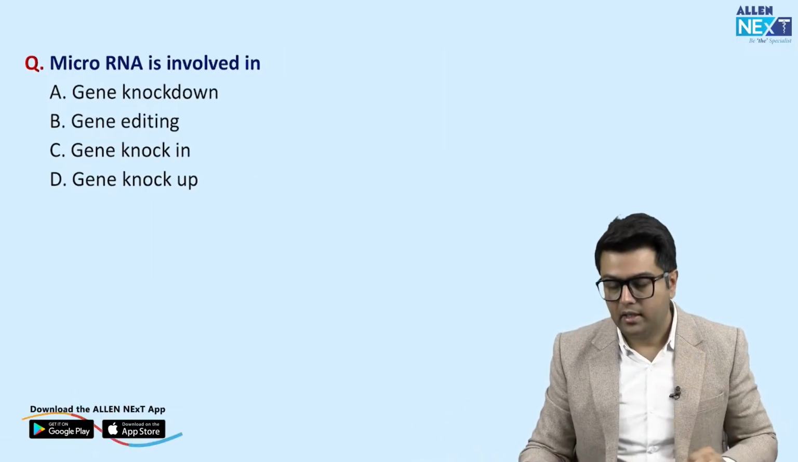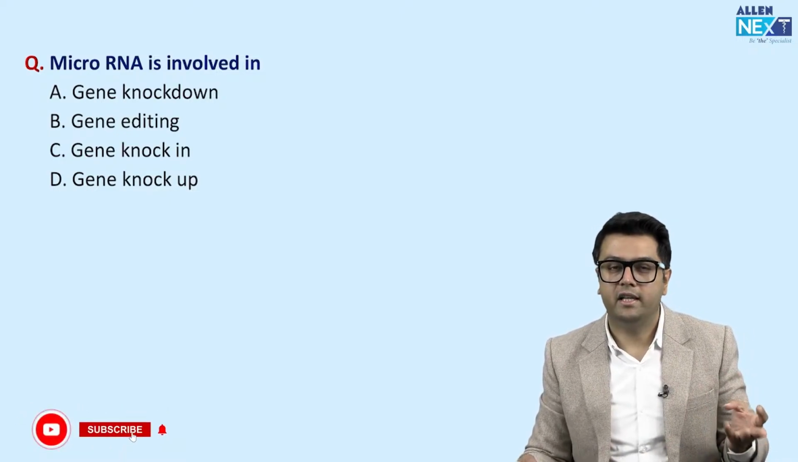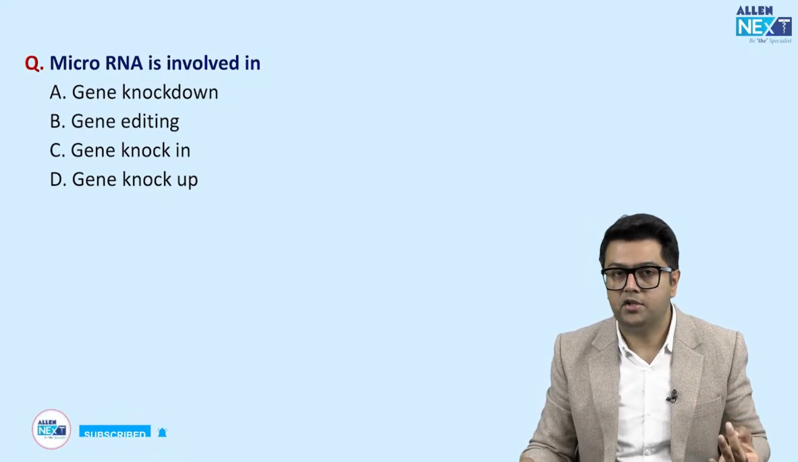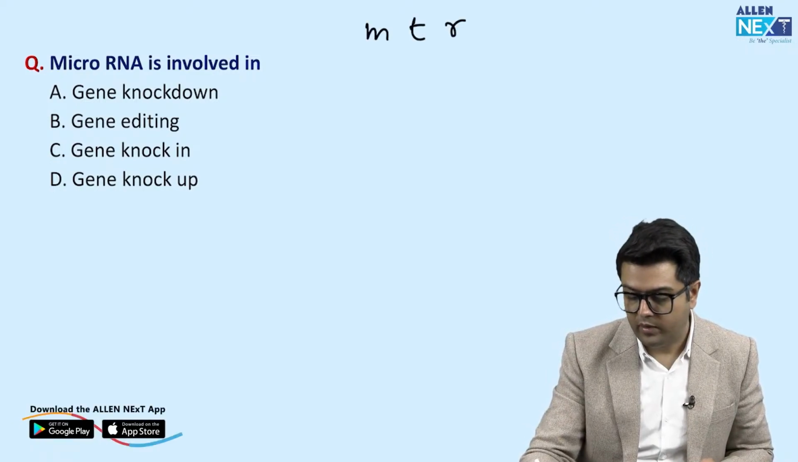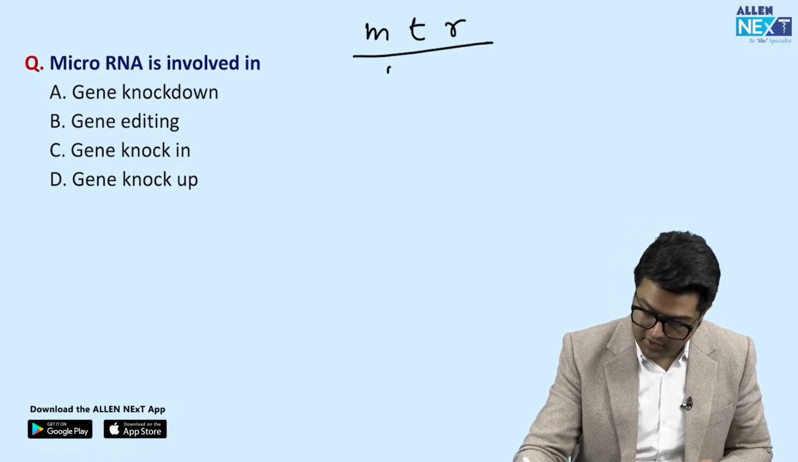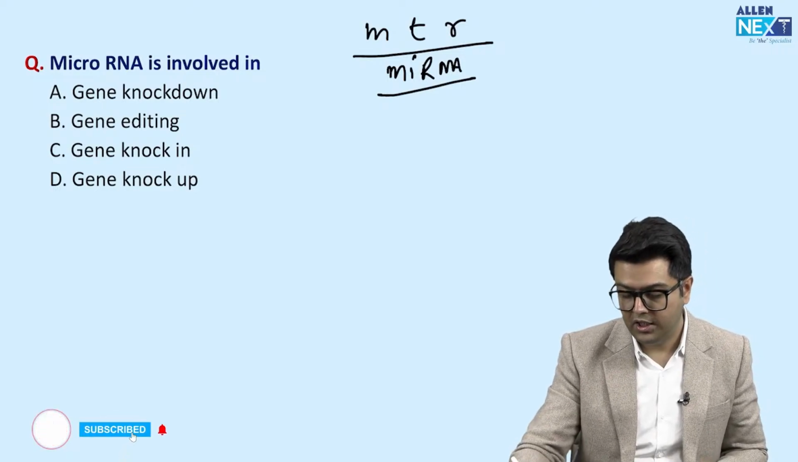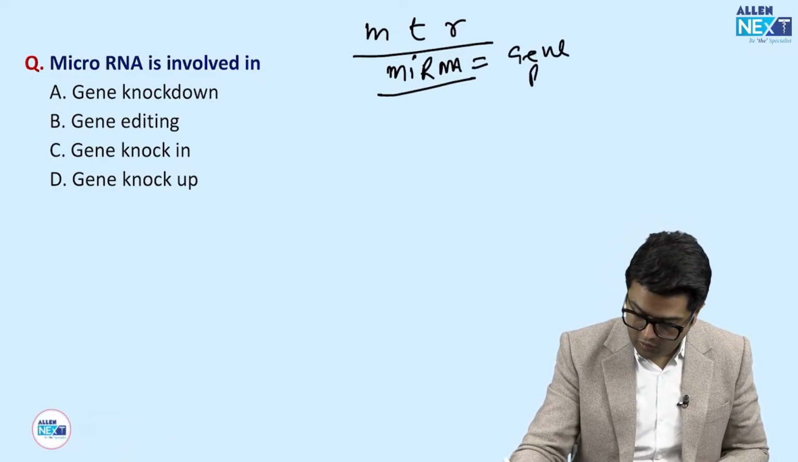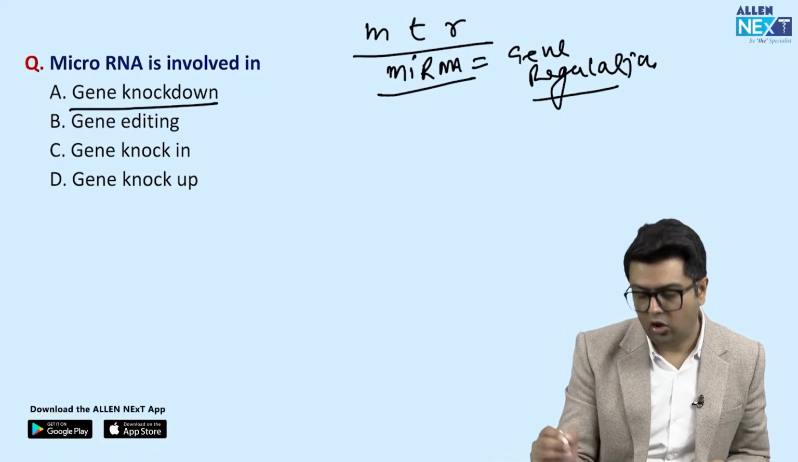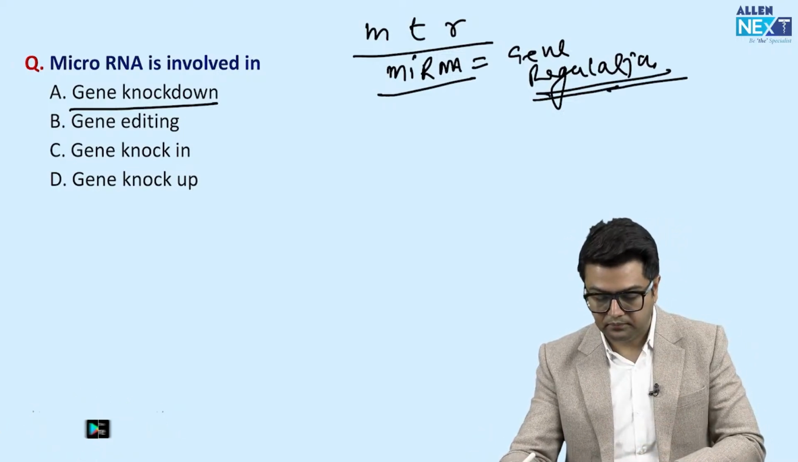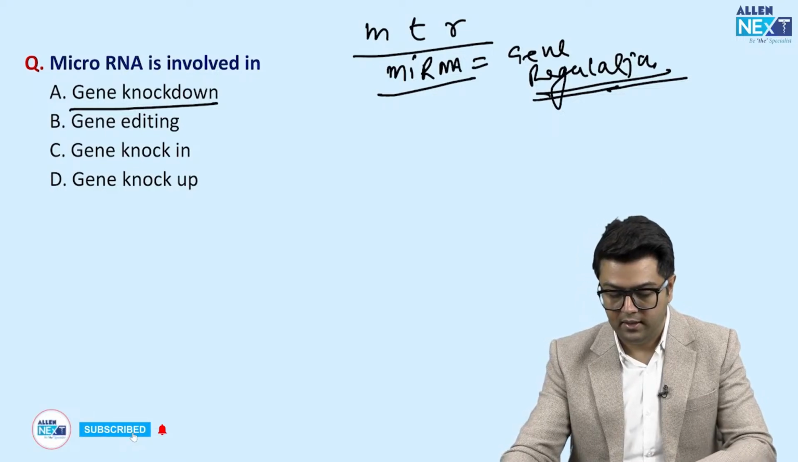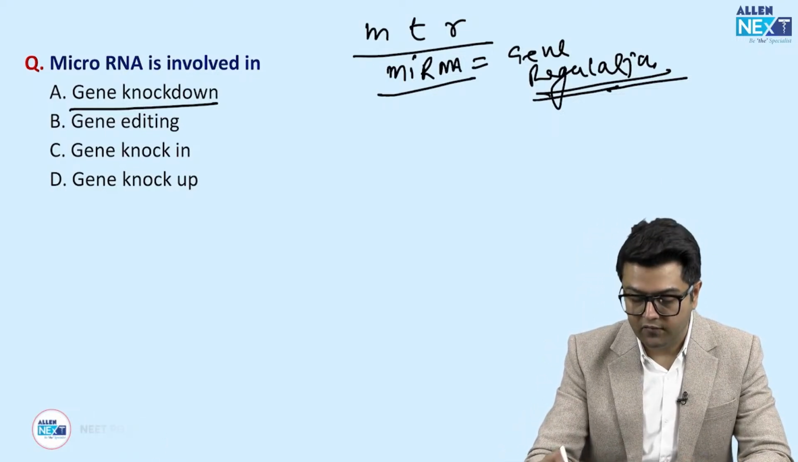Okay. MicroRNA. Guys, you might already know the tRNAs, rRNAs, and messenger RNAs. So we already know messenger RNAs, transfer RNAs, and the ribosomal RNAs. This is a new type of RNA, written like this, microRNA. Guys, microRNA helps in gene regulation. It is involved in gene regulation by a process called gene knockdown. Gene knockdown. Clear? So that is what microRNAs are involved in.